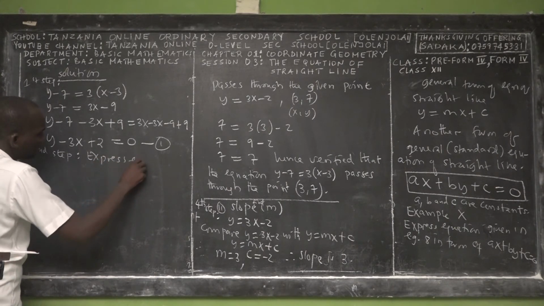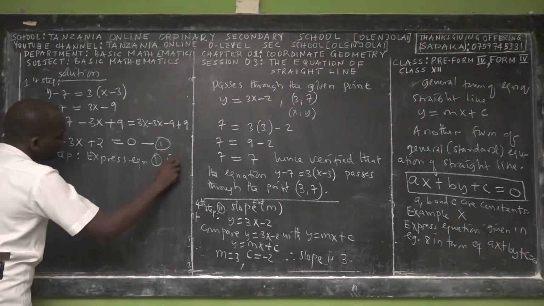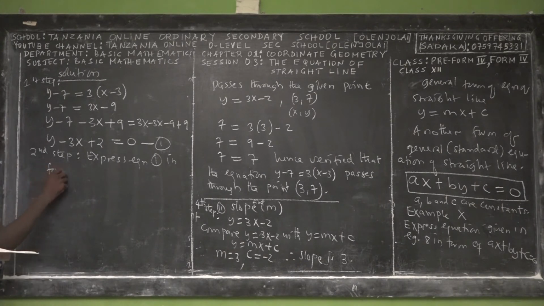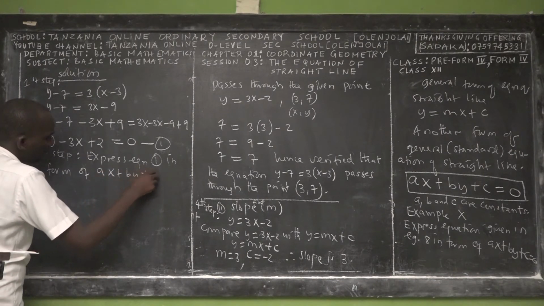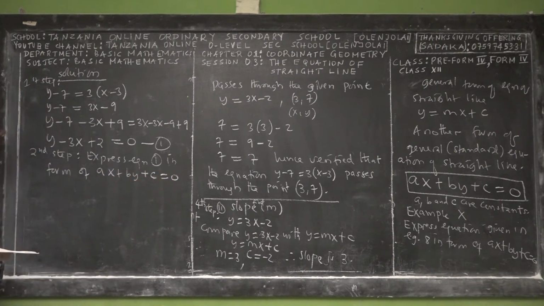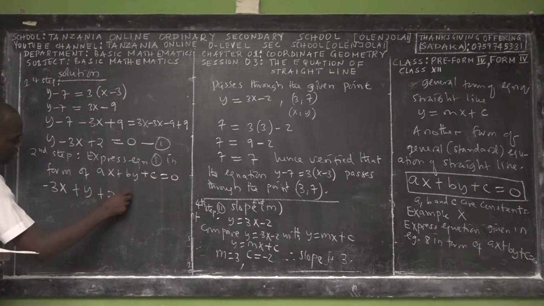Express equation 1 in the form of ax plus by plus c is equal to 0. To express it in this form, we start with x, then y, then c. The corresponding value of x is negative 3x, the corresponding value of y is y, and the corresponding value of c is 2, equal to 0.